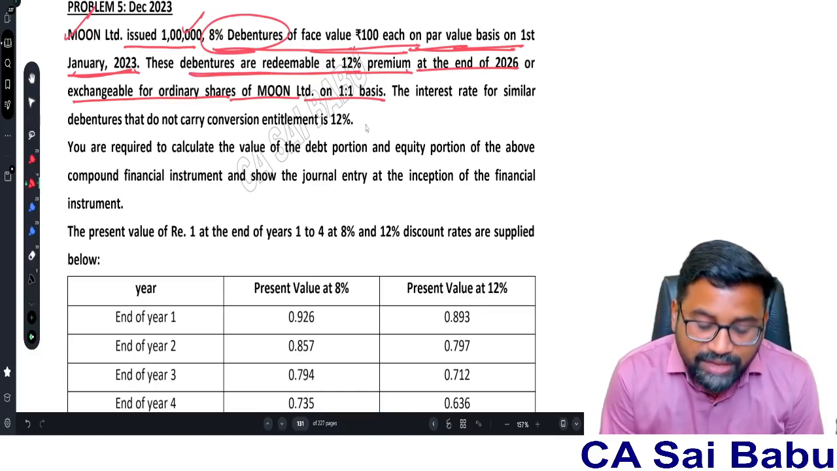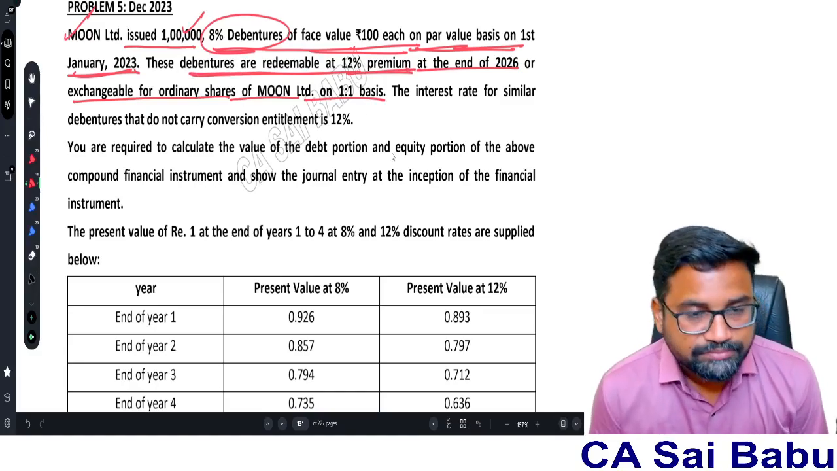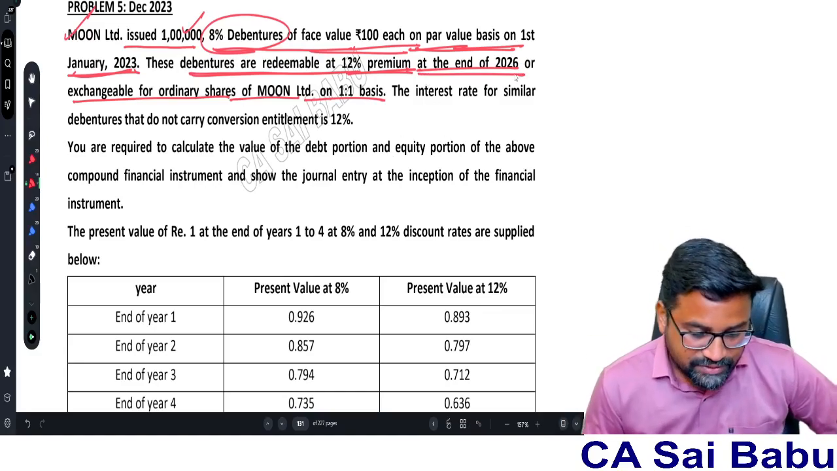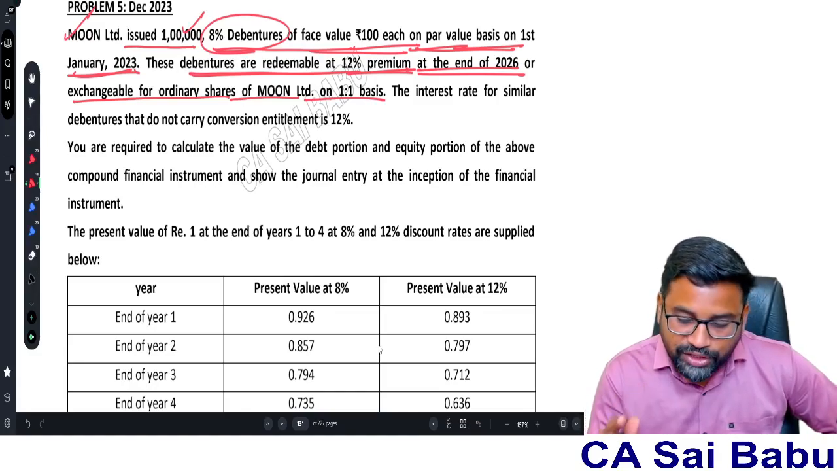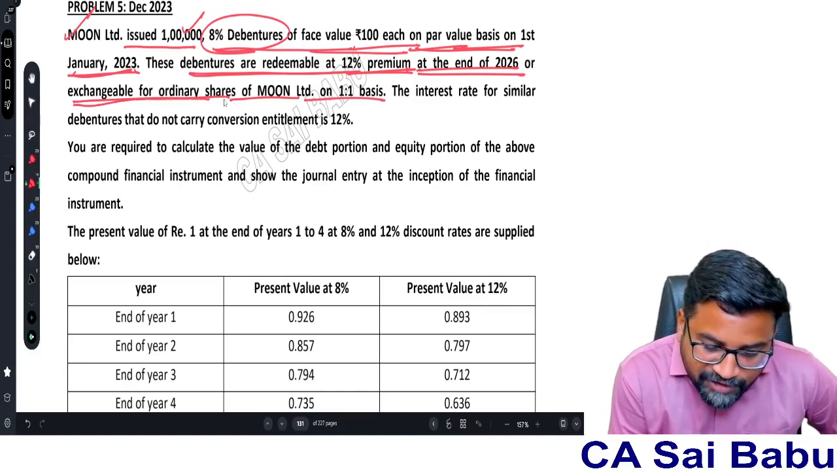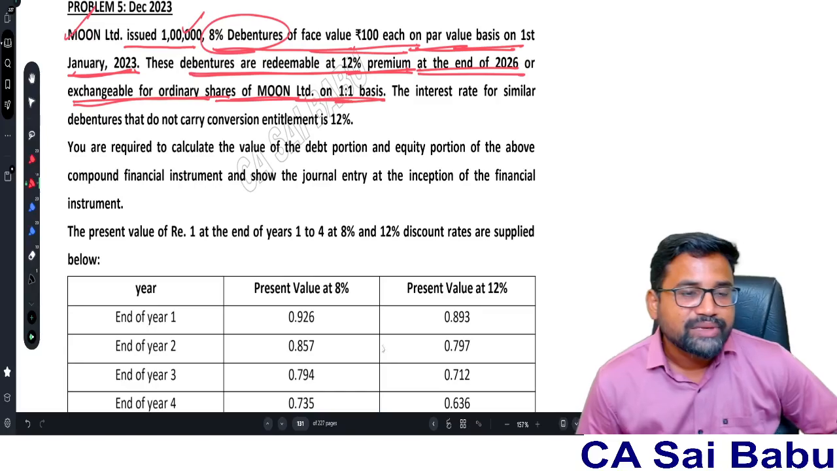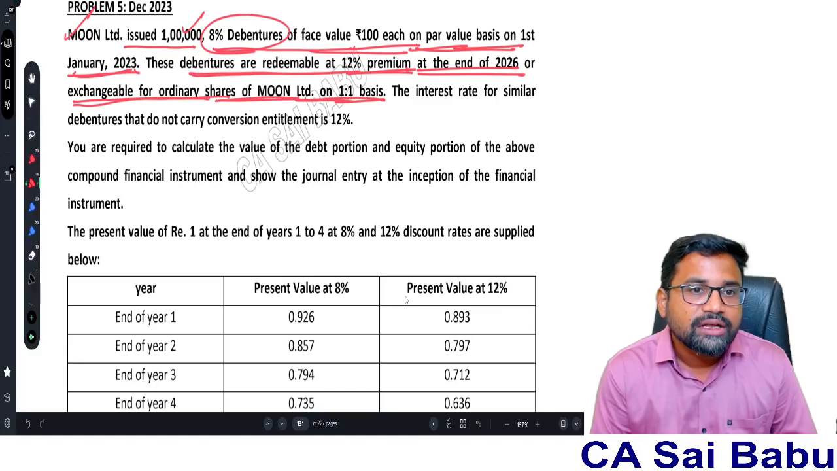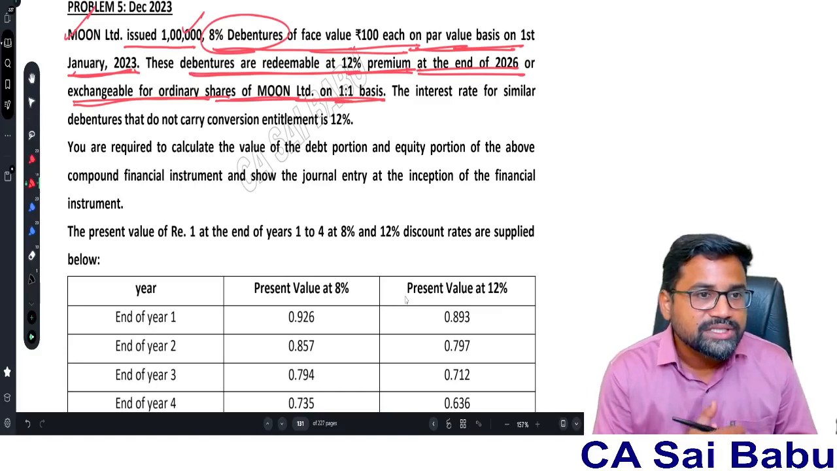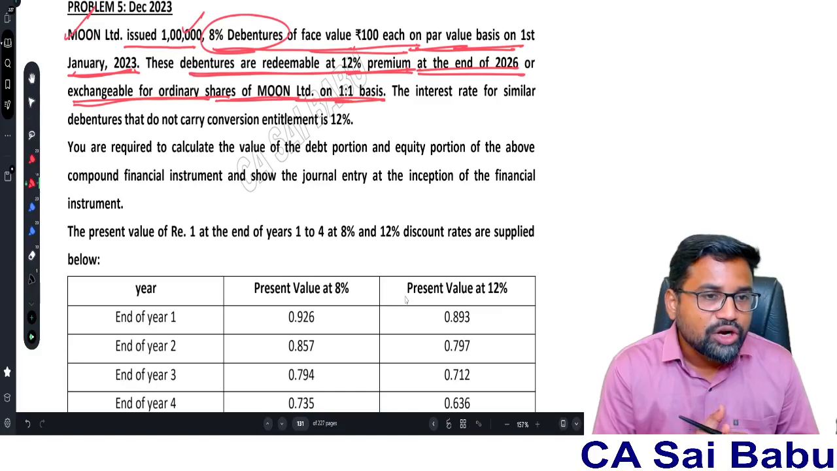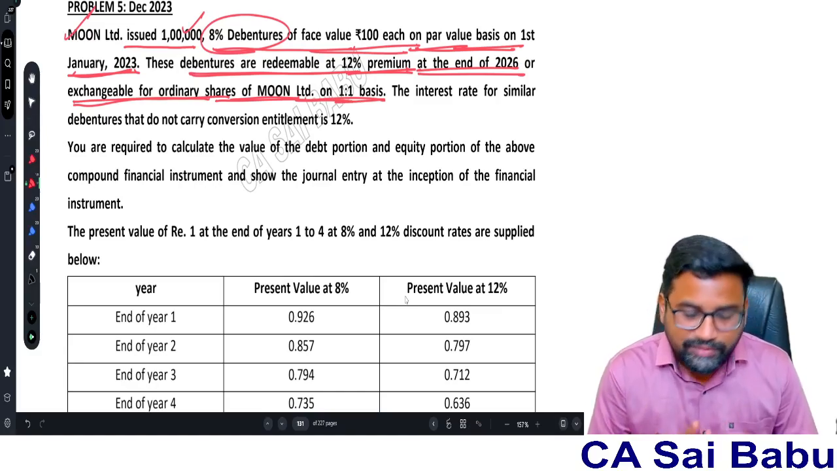And these debentures are redeemable at 12% premium. So how are they going to redeem, sir? At 12% premium at the end of 2026. That means 2023, 24, 25, 26, after 4 years. Or exchangeable for ordinary shares of Moon Limited on 1:1 basis. So they are giving an option to the debenture holder that we are going to redeem these debentures after 4 years at a premium of 12%, or we are going to exchange them for ordinary shares. Shares also we will give.